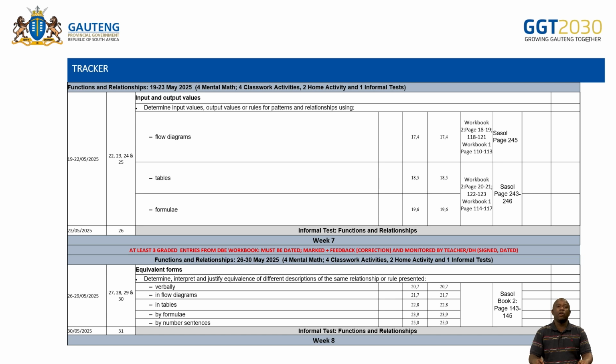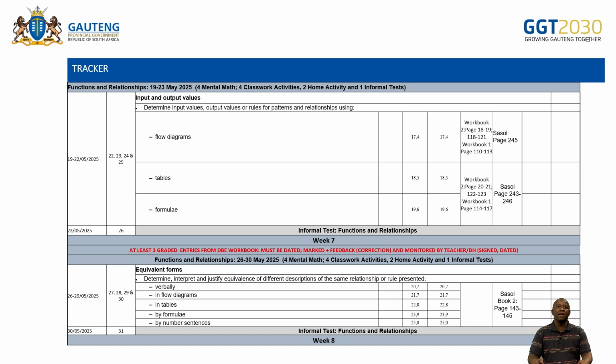Then this is another innovation that we are trying to bring as Gauteng mathematics subject advisors: a tracker. You can see that the tracker has dates, and the lesson numbers, showing how many lessons are expected for this topic. Then the third column applies to our CAPS documents, our ATP.